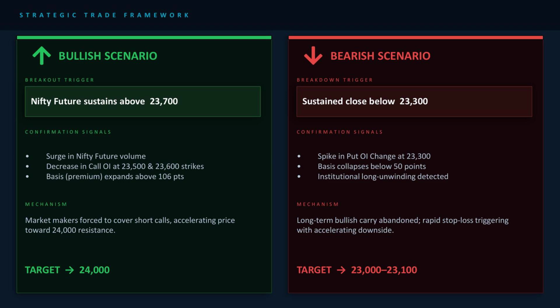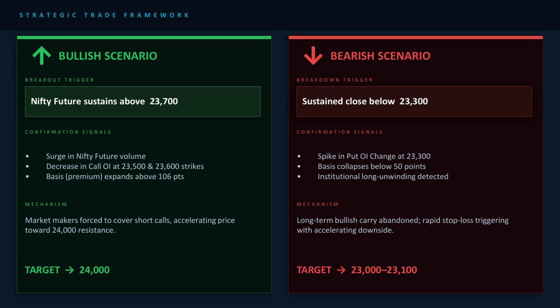Bearish scenario: what signals a market decline? Trigger: a sustained close below 23,300. One candle dipping below doesn't count, price needs to stay below. Confirmation number 1: put OI at 23,300 spikes, means institutional players are adding protective puts, a defensive move.